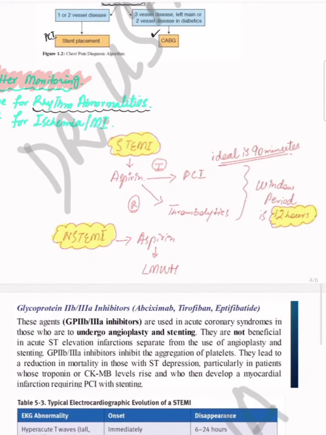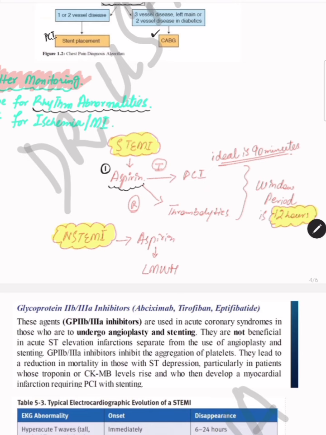Then there is a very important straightforward MCQ towards the STEMI. If a patient comes to you with ST elevation MI, the first medication you should prescribe in the emergency is aspirin. The patient should go for the PCI. Definitely he should go for the PCI, but before PCI, during transfer, he should be given aspirin, because aspirin is a mortality benefit drug, and in STEMI patients every second is important. So aspirin should be given in the emergency whenever you receive a patient of STEMI.